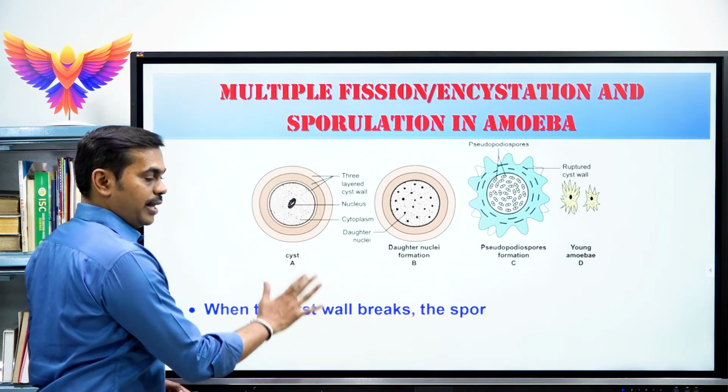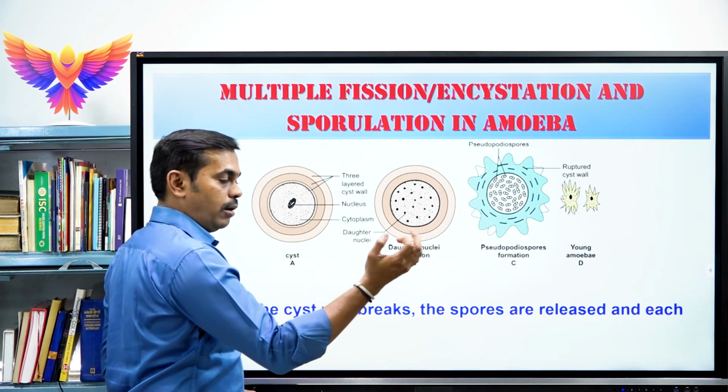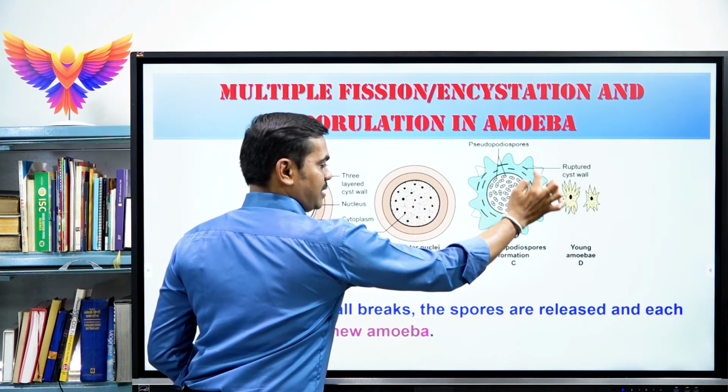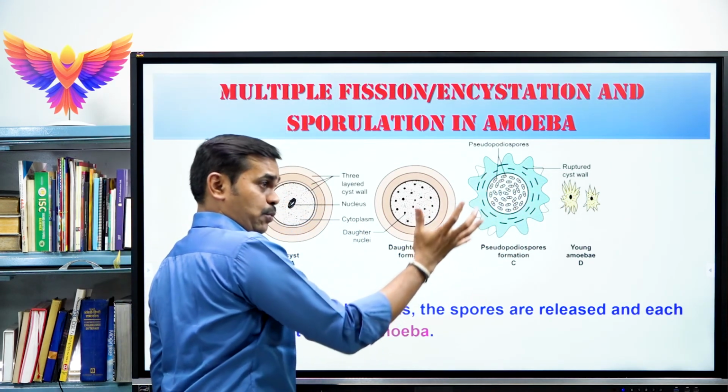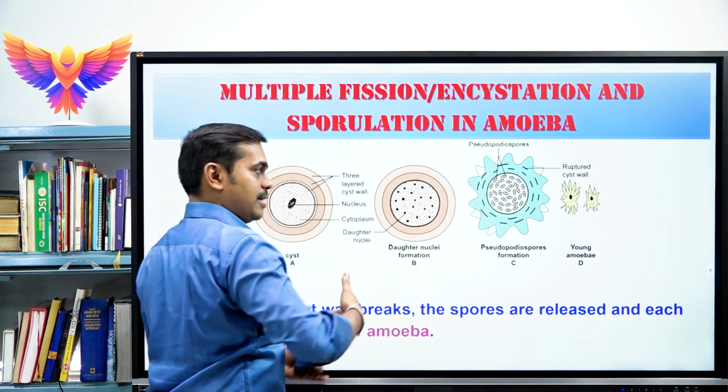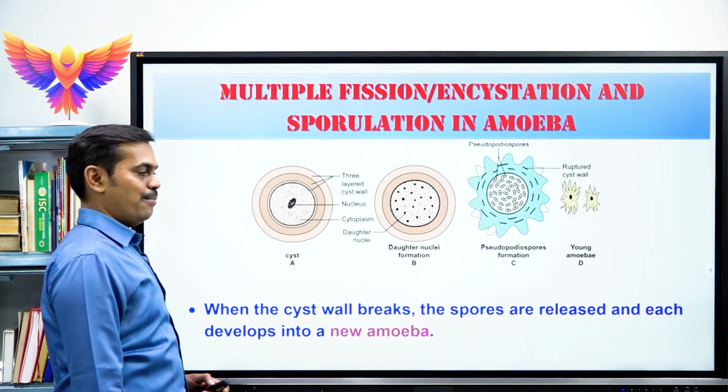So what happens next? On return back to the favorable condition, the volume of this parental body keeps on increasing because the daughter cells keep on increasing their numbers.